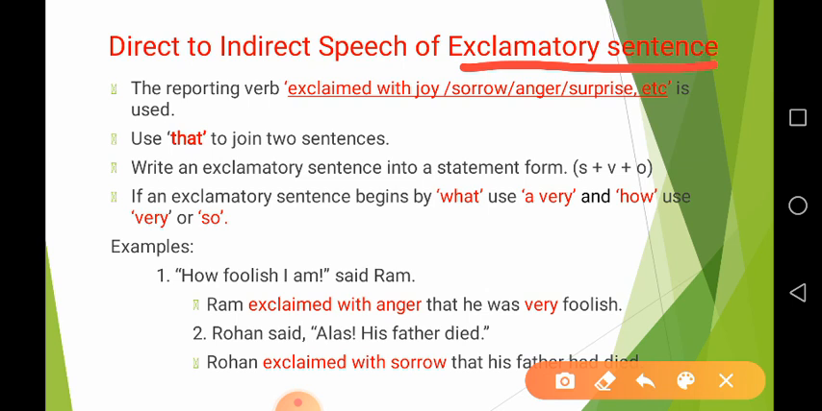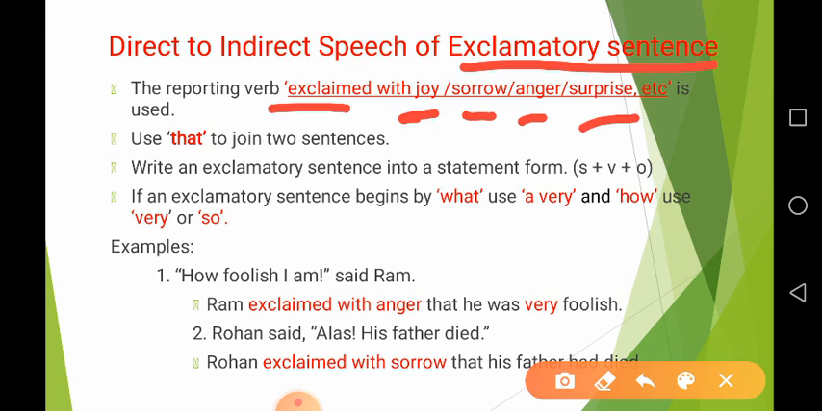It may be joy, like here, a feeling of joy, feeling of sorrow, feeling of anger, or feeling of surprise. So exclamatory sentences are made to express some sudden emotions. Therefore, when we write indirect speech, we use a reporting verb exclaimed. But while writing exclaimed, you can express the emotion. If you find there is emotion of joy, you can write exclaimed with joy. If you find emotion of anger, you can write exclaimed with anger.